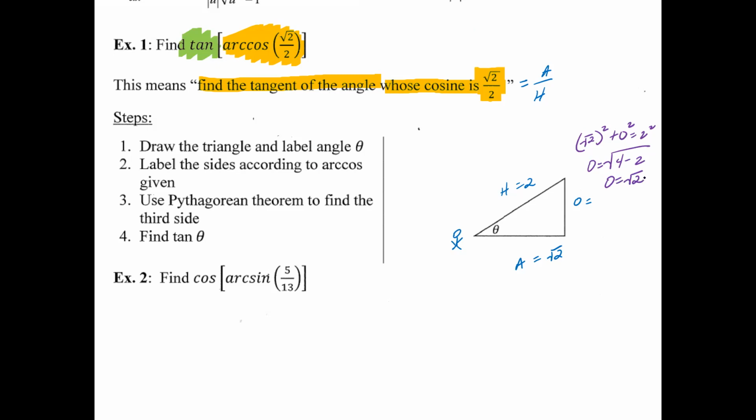So now that you have the measures of the 3 sides of the triangle, let's see. Done with step 1, we labeled it, Pythagorean theorem. Now I'm ready to find tangent. Tangent theta, remember tangent is going to be opposite over adjacent. So opposite is square root 2 over adjacent, which is square root 2. So your answer in this case is actually 1.